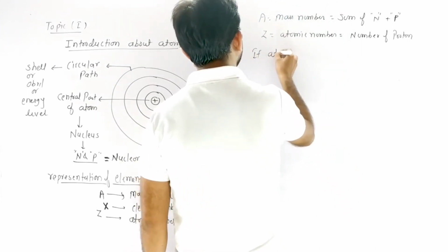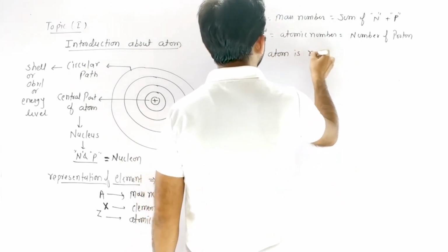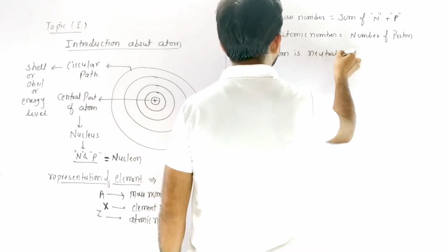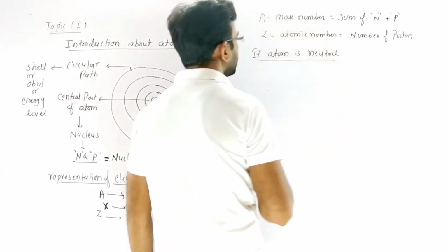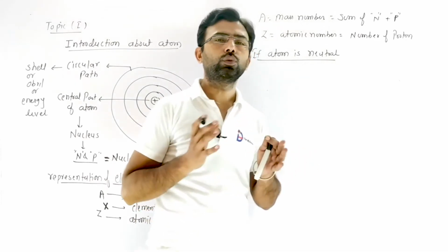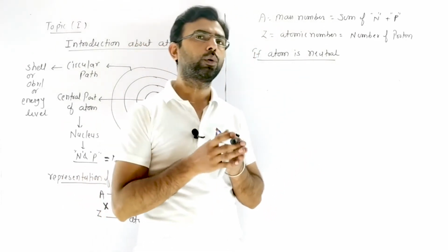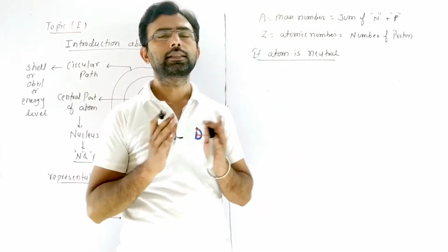Now, if atom is neutral, and we know that a body is neutral when number of electron and number of proton are equal.